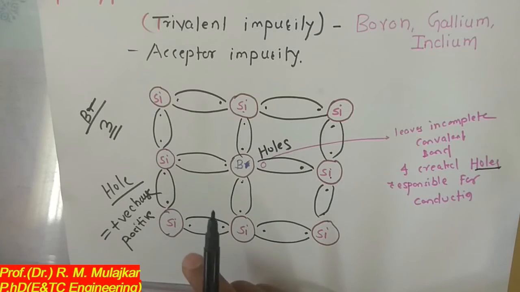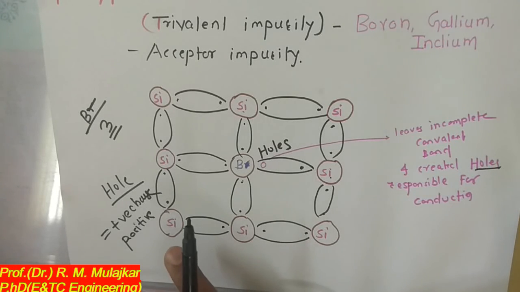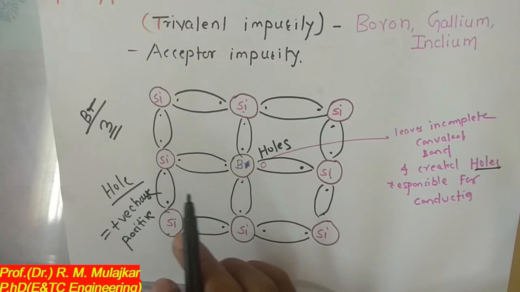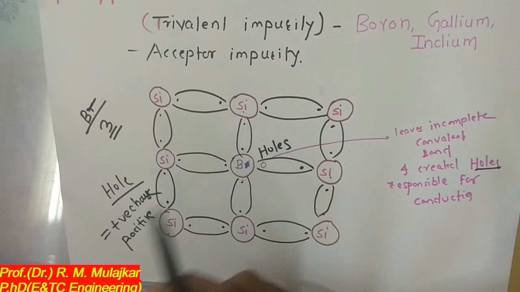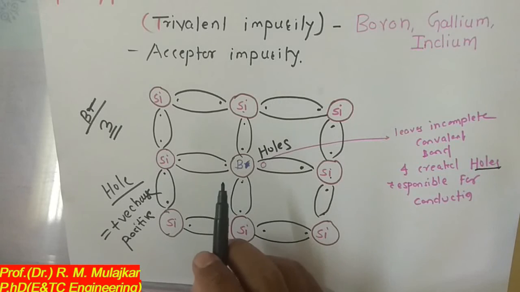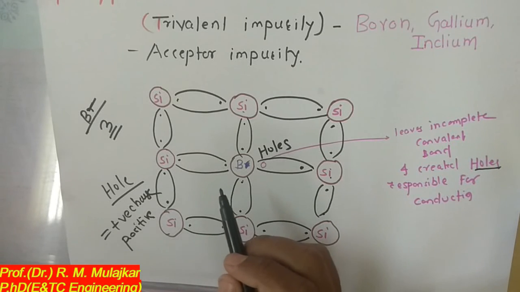Now when these P-type and N-type semiconductor materials are combined together, they form the different components used in electronics. The first component, when P-type and N-type material are combined, is the P-N junction diode, and when 2 P-type or 2 N-type layers are sandwiched with another N-type or P-type semiconductor, it forms another component called a transistor. That we will see in the next video lectures, the detailed configuration of diodes and transistors.